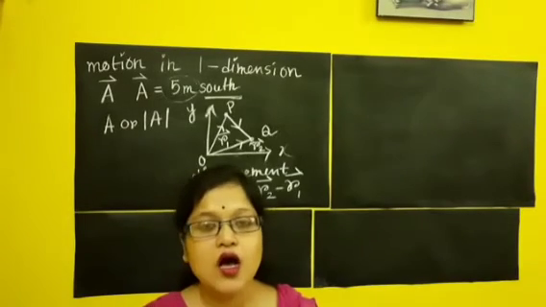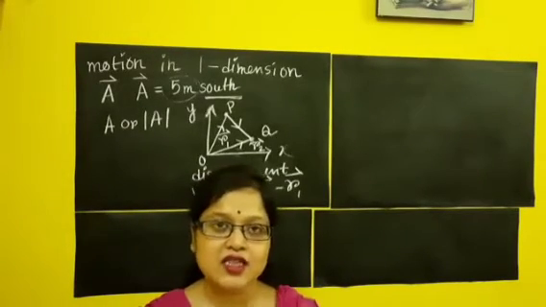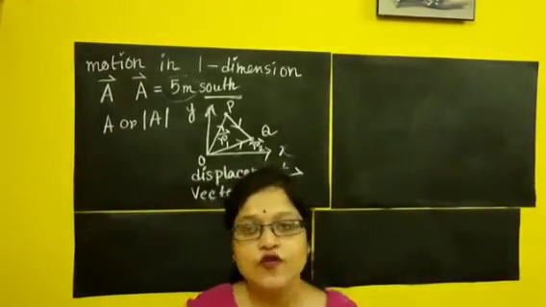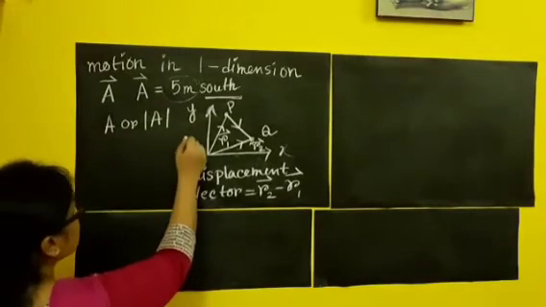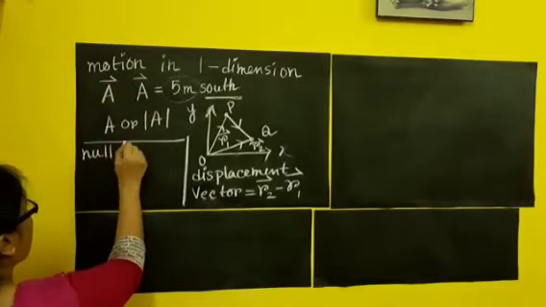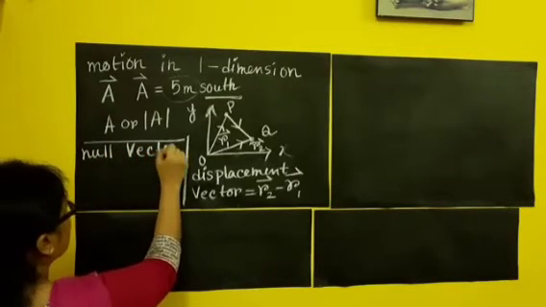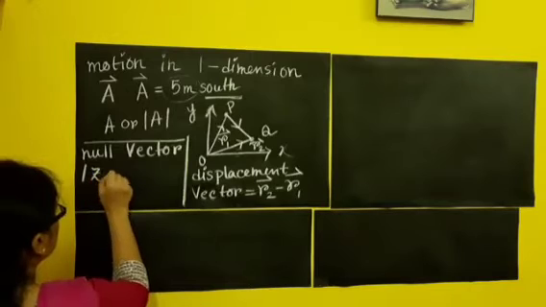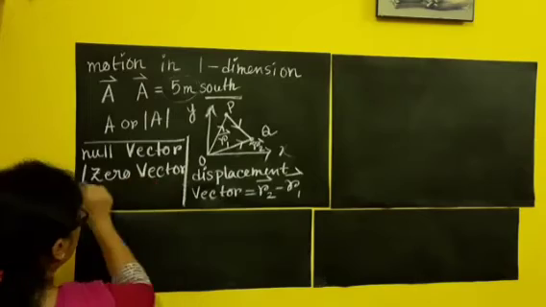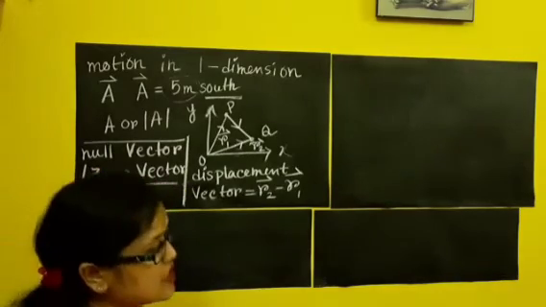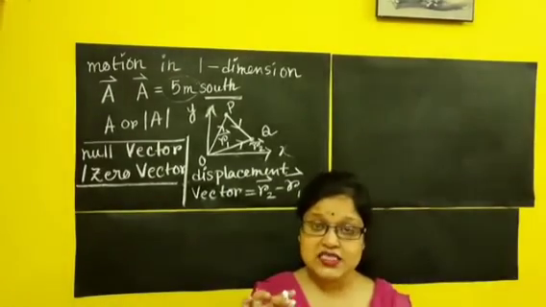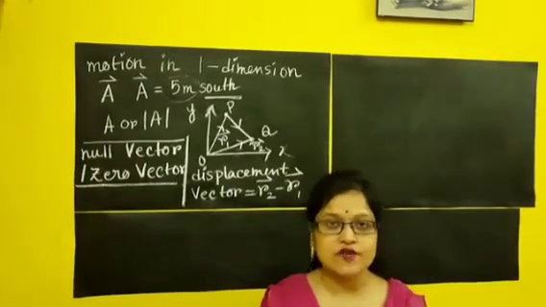If I go to the next specification, there is another type of vector that is called a null vector or zero vector. So second, I am going to discuss the null vector or zero vector. See, the zero vector doesn't have any kind of significance as such, but there are some important points.